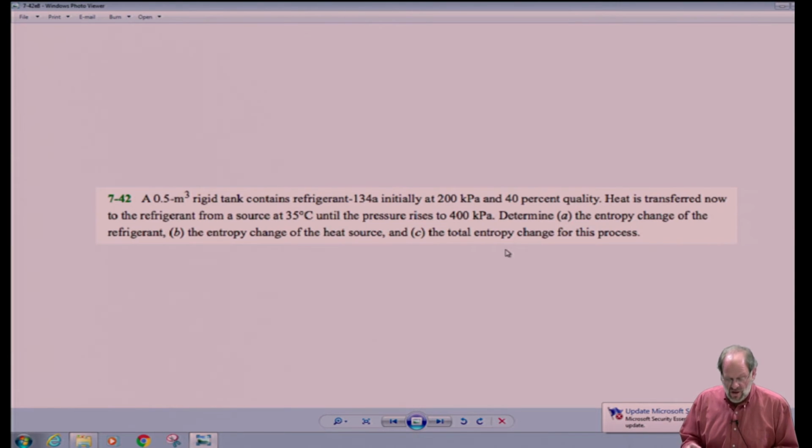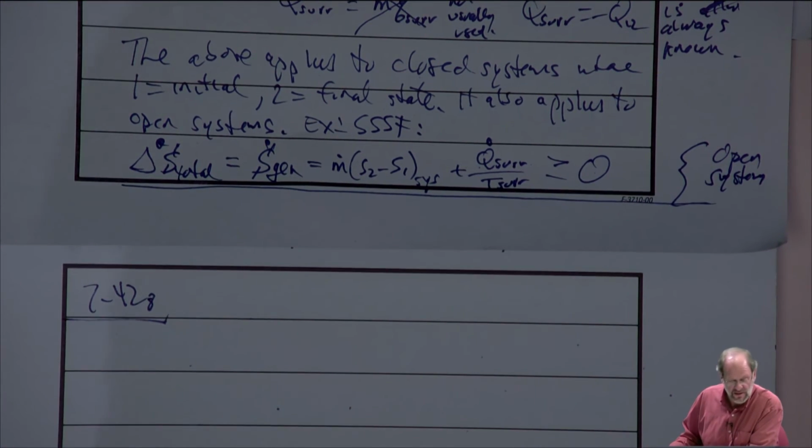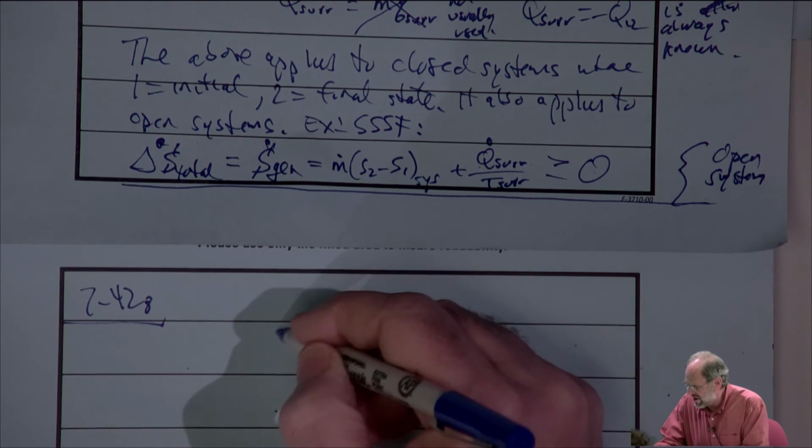So let's do it then. All right, so it's a sealed rigid tank. Again, it's problem 7-42 from the 8th edition. All right, so let's just draw it out.